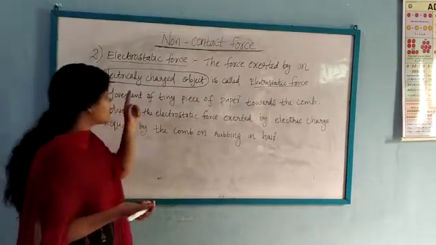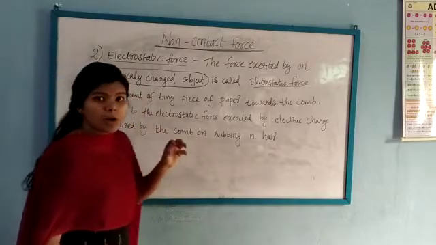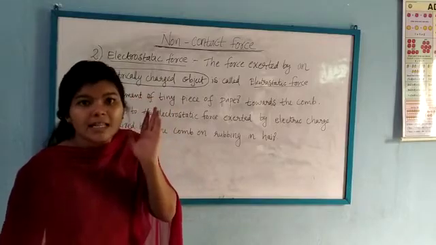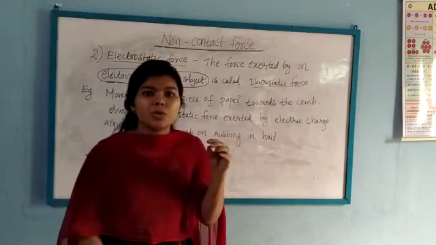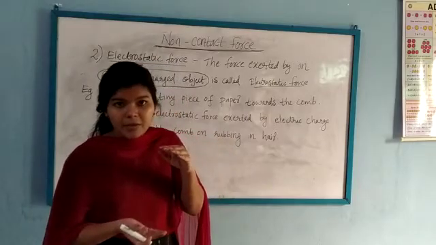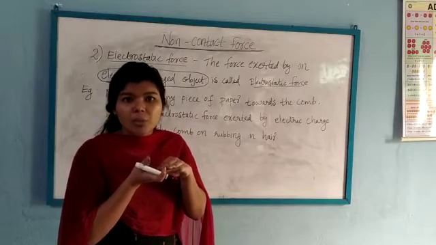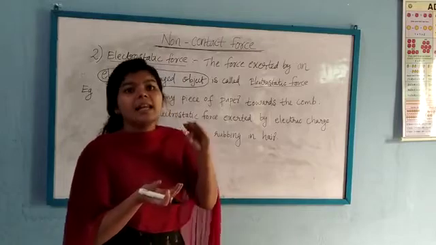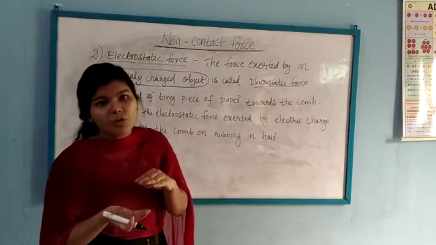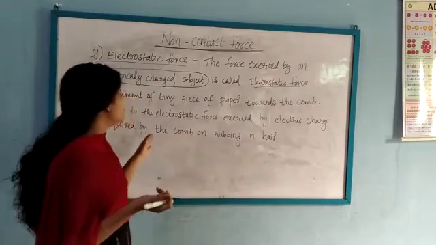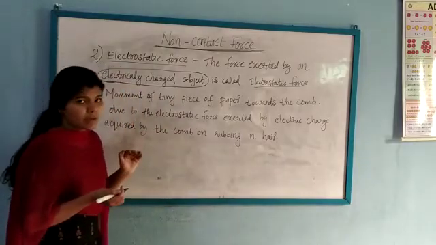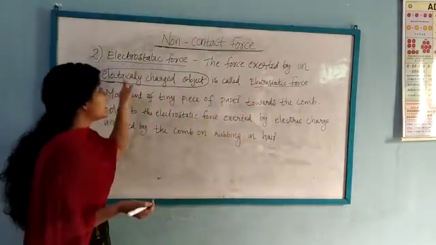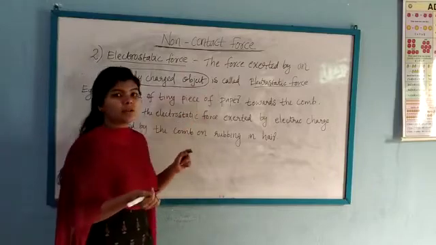How does that comb get electric charge? Only after rubbing the comb with our dry hair for 1 minute does it get electric charge, and when we bring it close to tiny pieces of paper, the paper will attract or stick onto the comb. This is because the electrically charged comb exerts an electrostatic force on the pieces of paper. This is the very best example for electrostatic force. Electrostatic force means the force exerted by an electrically charged object.